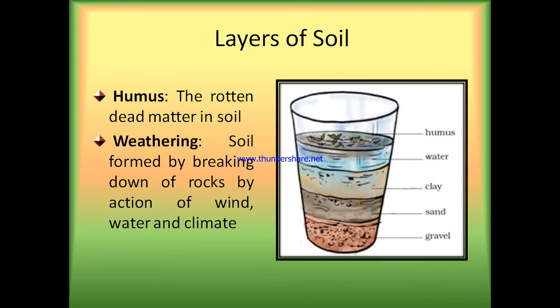Layers of soil. Take a glass of water and add soil in it. After some time you will get the following layers: humus, water, clay, sand and gravel. The rotten dead matter in soil is called humus. Soil formed by breaking down of rocks by the action of wind, water and climate is called weathering.